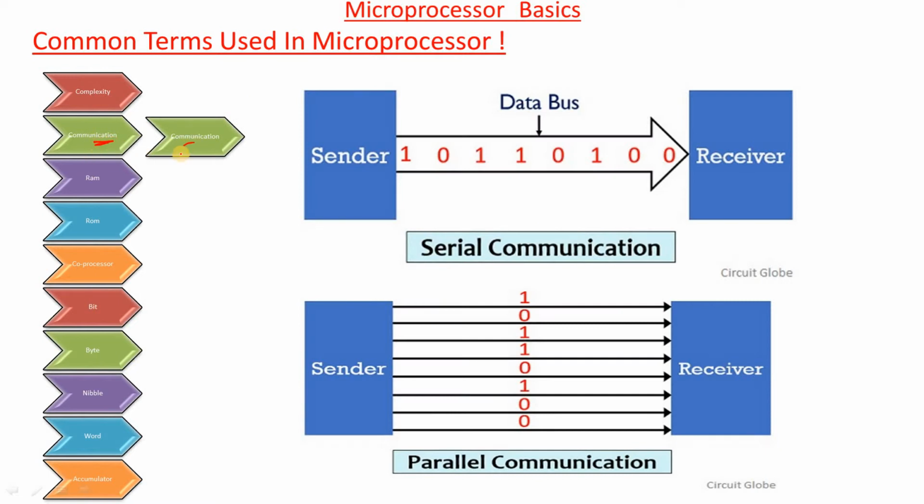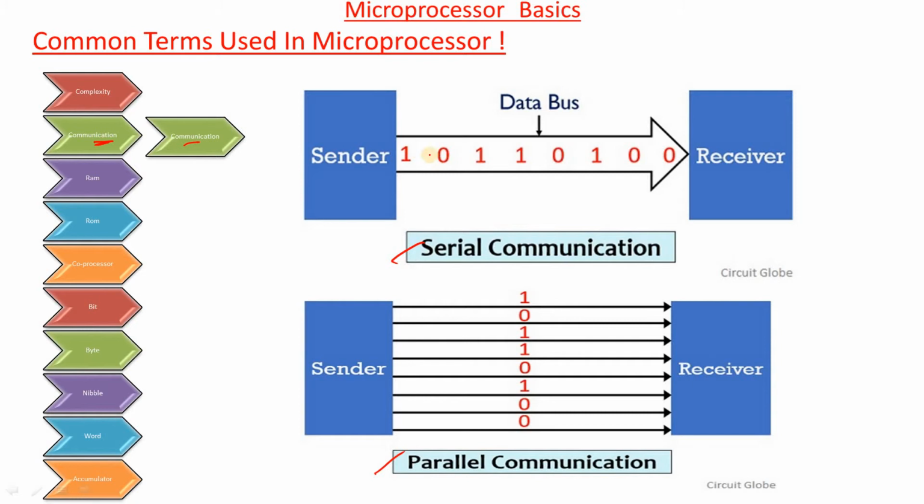Next is communication. What is meant by communication? Communication is the exchange of information, or sending information from one place to another, meaning exchanging information on both sides. In the microprocessor case, we consider two types of communication. One is serial communication and the second is parallel communication.